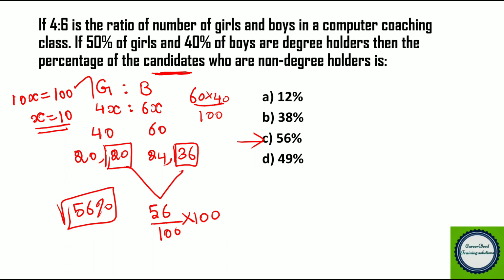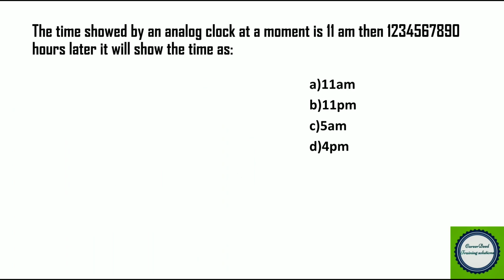Now question number 2. The time shown by the analog clock at the moment is 11 am. Then 1, 2, 3, 4, 5, 6, 7, 8, 9, 0 hours later it will show the time as dash. We know that every 24 hours it will show the same time, right? For example, if the time is 11 am now, after 24 hours it will show the same 11 am. Now in 1, 2, 3, 4, 5, 6, 7, 8, 9, 0 hours, we have to identify how many 24 hours are there. Then we have to look at the remainder and add it to 11 am, and you will get the answer.